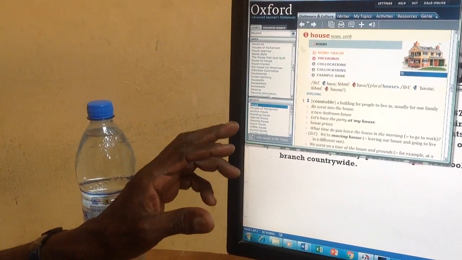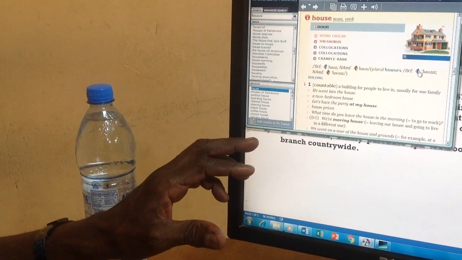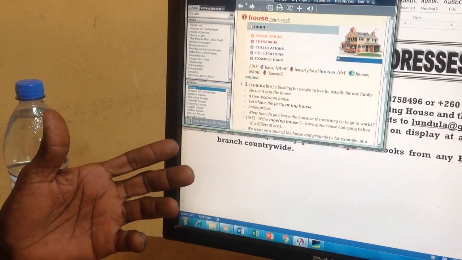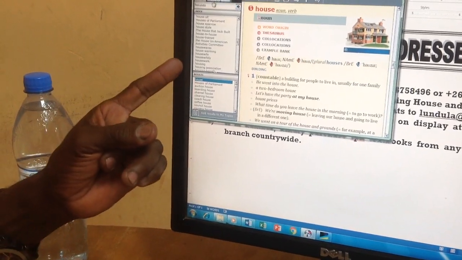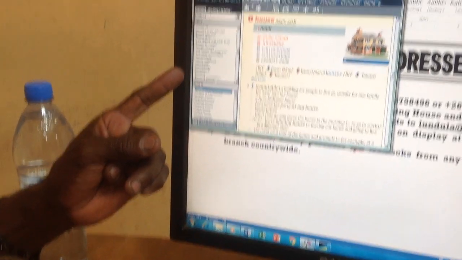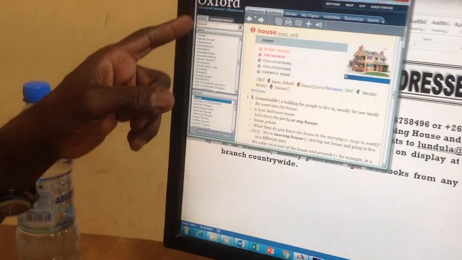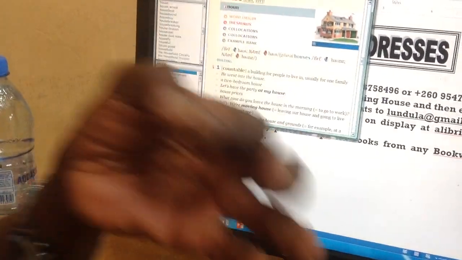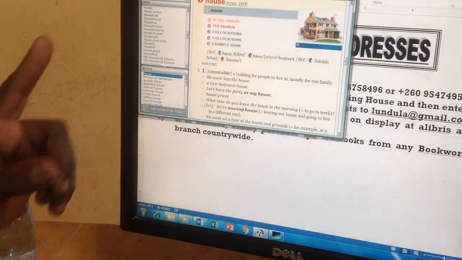Here it is. Listen to the sound, British. Houses. Houses. Houses. Even when you offer me an accommodation in your house, when it becomes a verb, it's not to house, it's to house somebody as a verb.